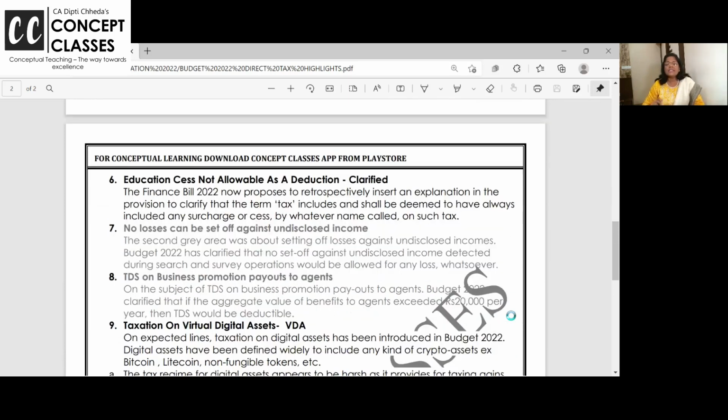Next, as I said, it's not an amendment, but a clarification that e-cess is a part of the tax. Tax plus surcharge plus e-cess are not allowed as expense anywhere. Business people can't say, I am earning 130, so I am paying income tax. Income tax, including surcharge and education cess, is not allowed as expense.